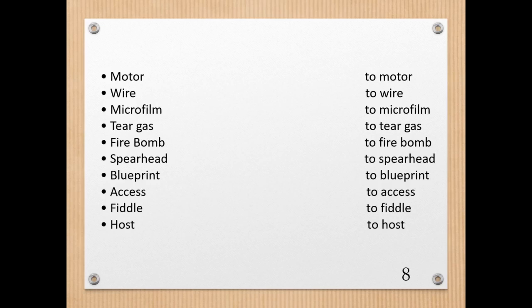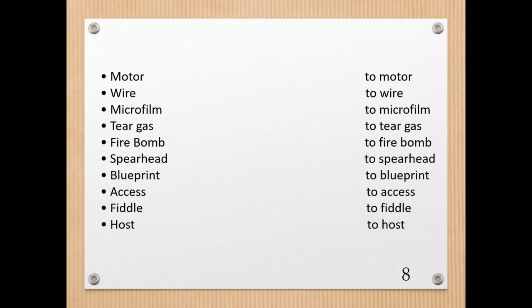Yeah, here what have I done? I've just written the nouns on the left hand side of the slide, and on the right hand side of the slide you have the verbs. When you have to added before a word, that means it's a verb.